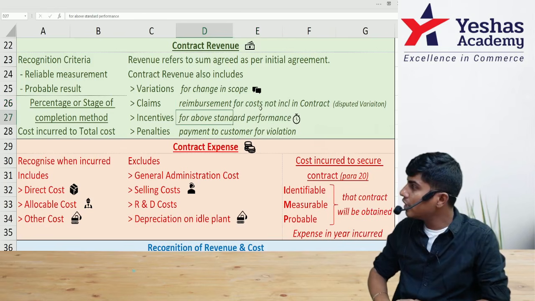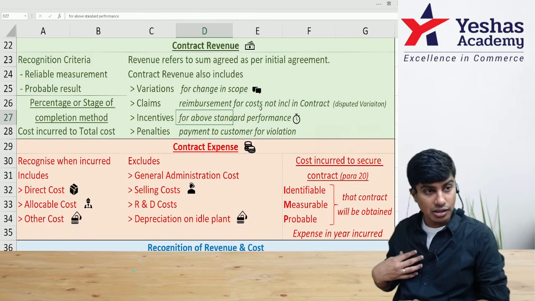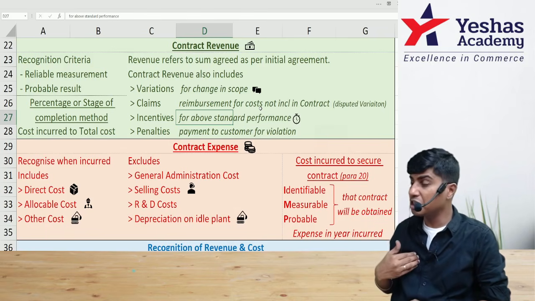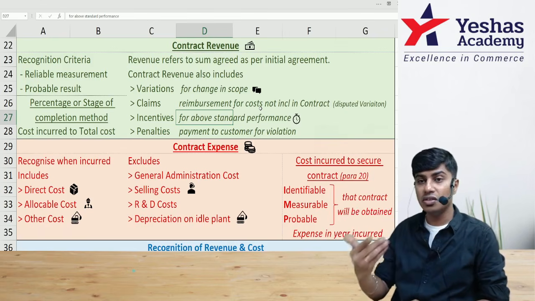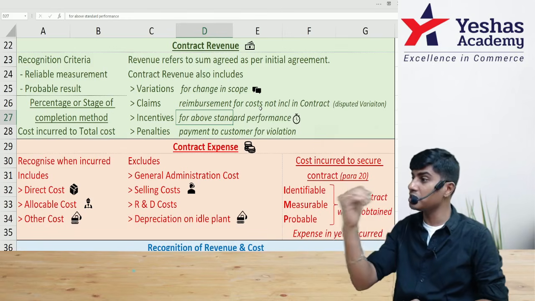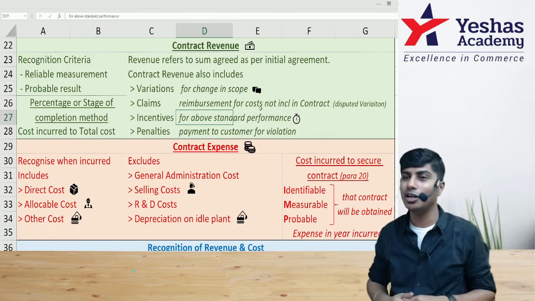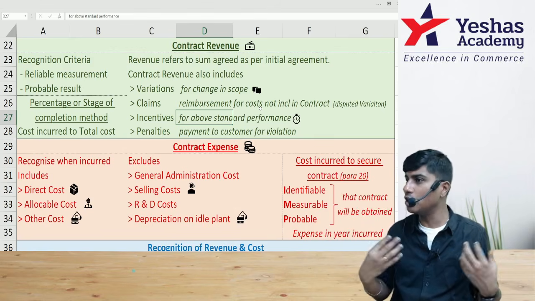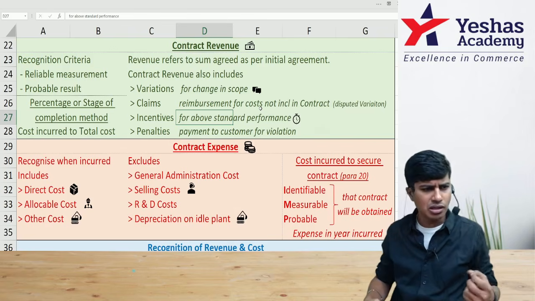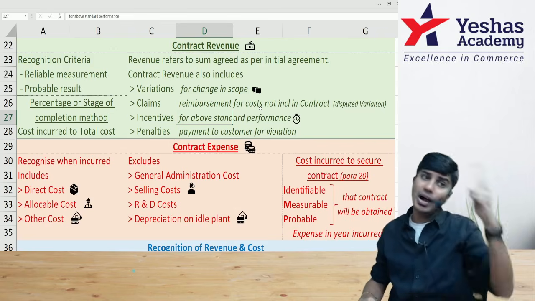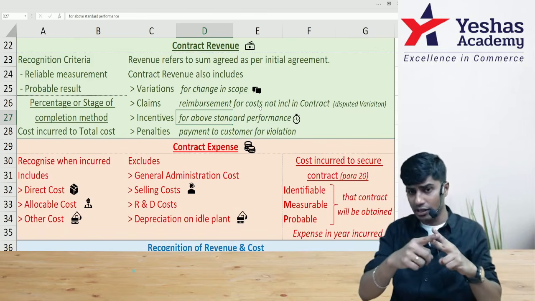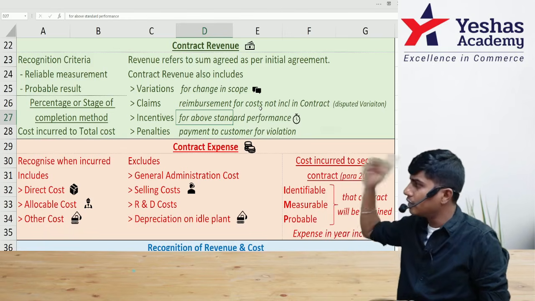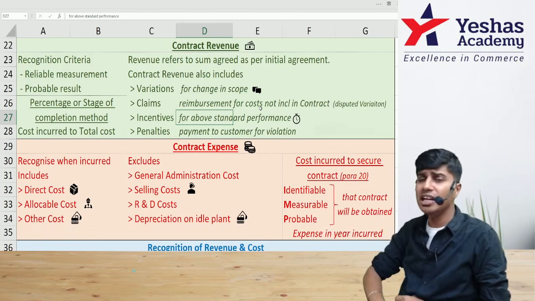After that, we have something called incentive. If the contractor gives performance beyond the standard set as per agreement, I finish the construction before time, or I give the service more than the service level I promised, so you will be happy as a contractee, so you give me incentive. Such additional consideration received by the contractor for better performance, maybe time or maybe quality. Either of it, if it is becoming better, the contractee gives additional consideration that will be included in contract revenue, and that's called incentive.